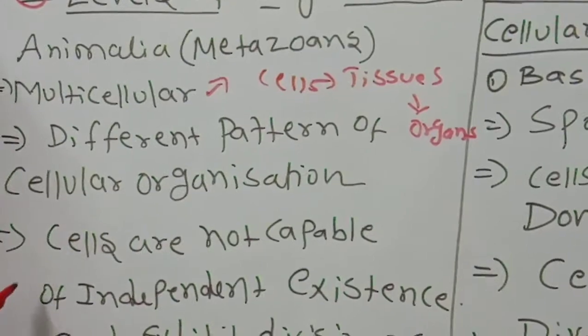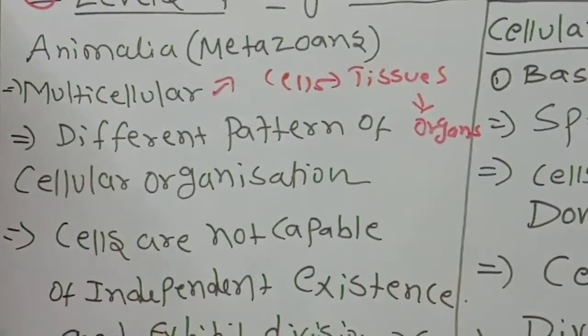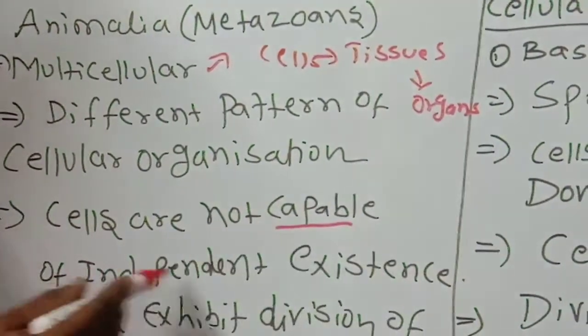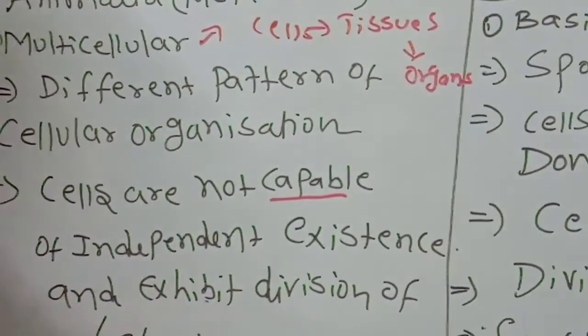Cells are not capable of independent existence. If you take a cell out and keep it separately, it can't perform. Cells are not capable of independent existence and exhibit division of labor.